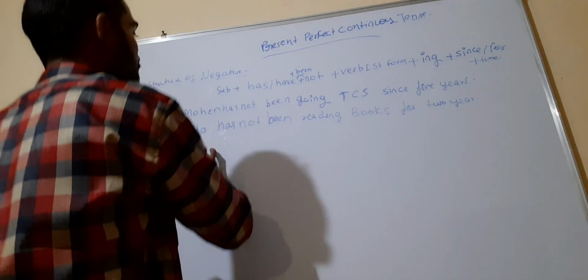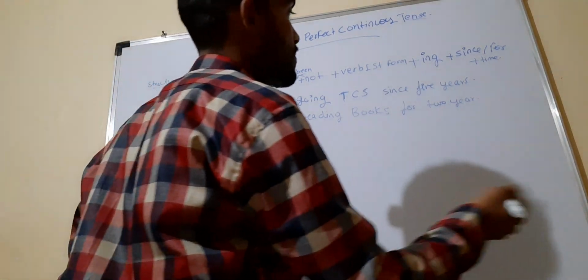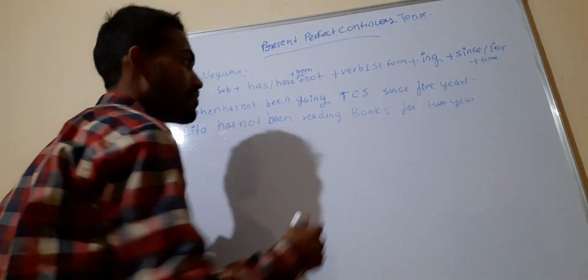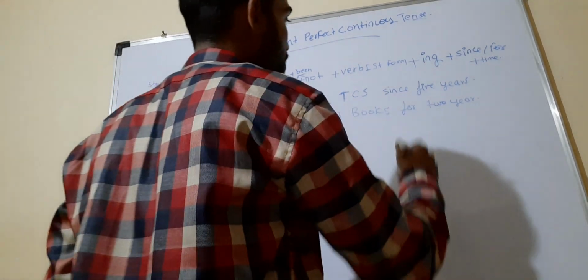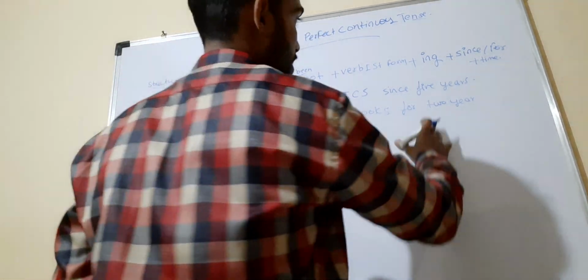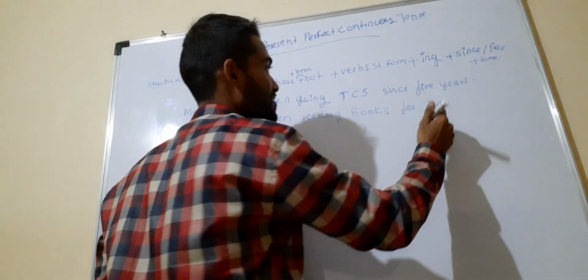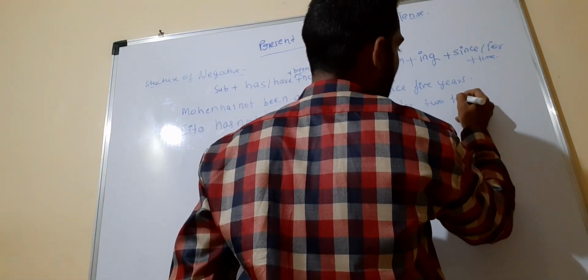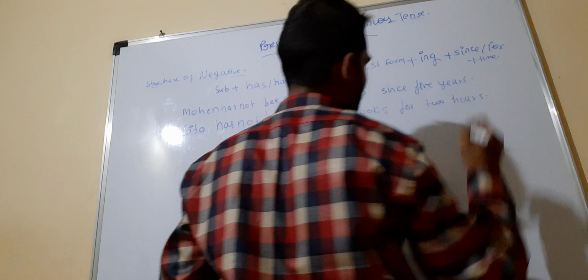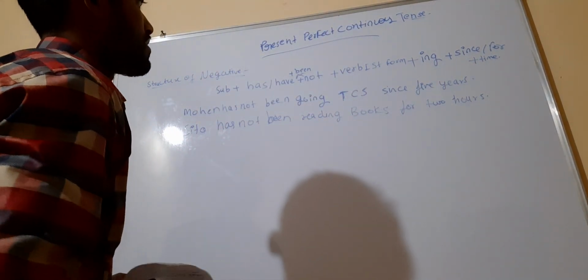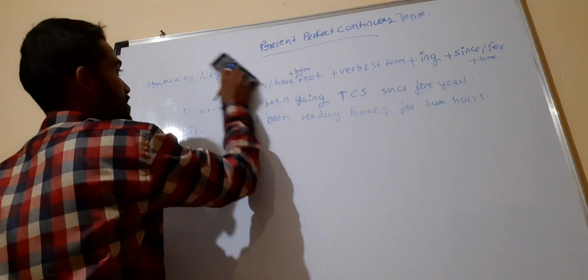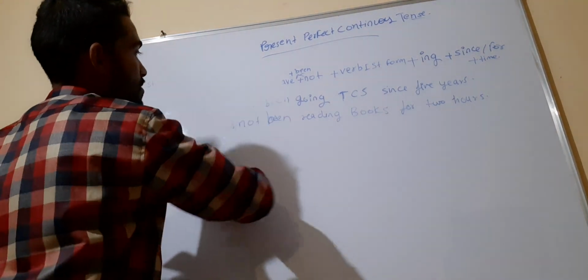Okay, so Sita has not been reading books for 2 years. Okay, for 2 hours. I am extremely sorry. Sita has not been reading books for 2 hours. Okay, hours. And now I will talk about what an interrogative sentence is and how we can write that interrogative sentence.